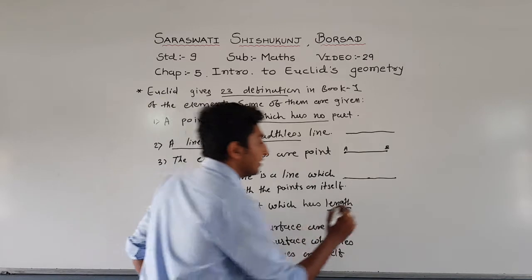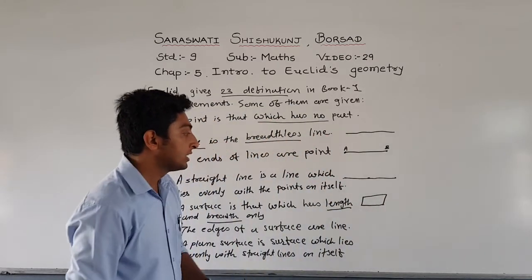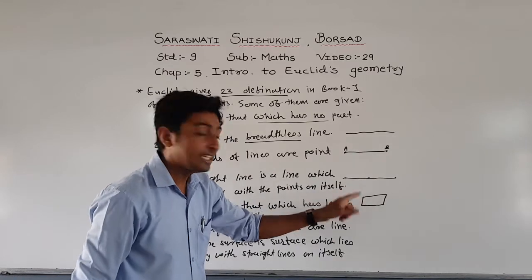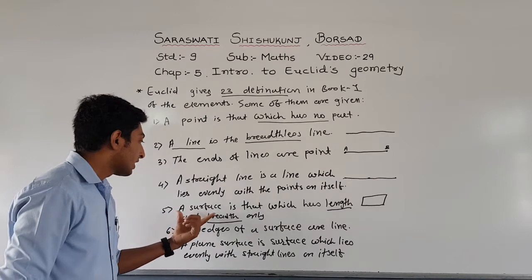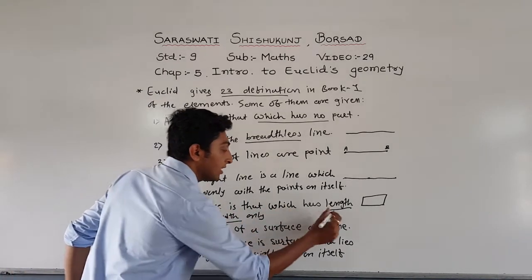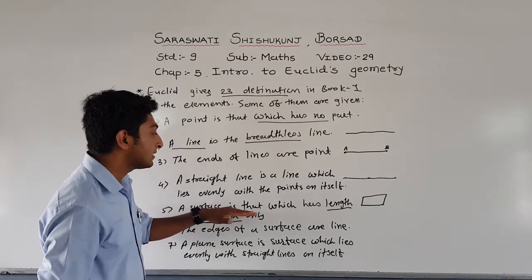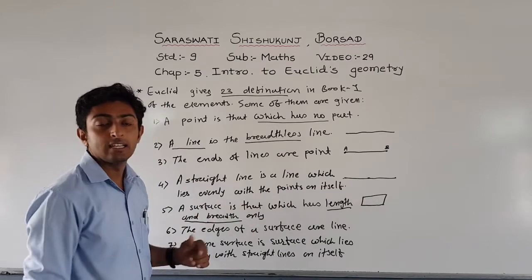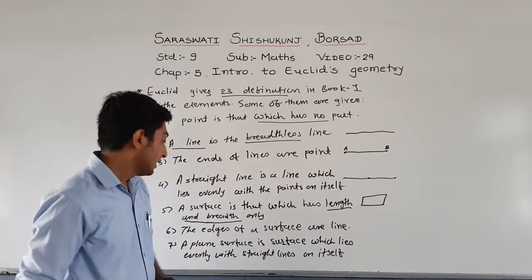Surface means I draw a square or rectangle. So this is the surface. Here you can see this is the length and this is the breadth. This will also be asked in the exam as fill in the blanks: a surface is that which has blank. The answer is length and breadth only.